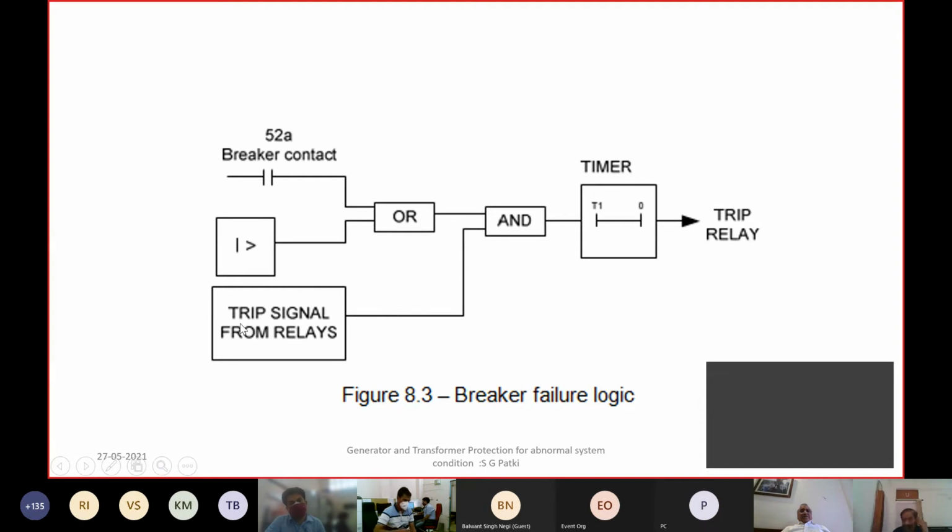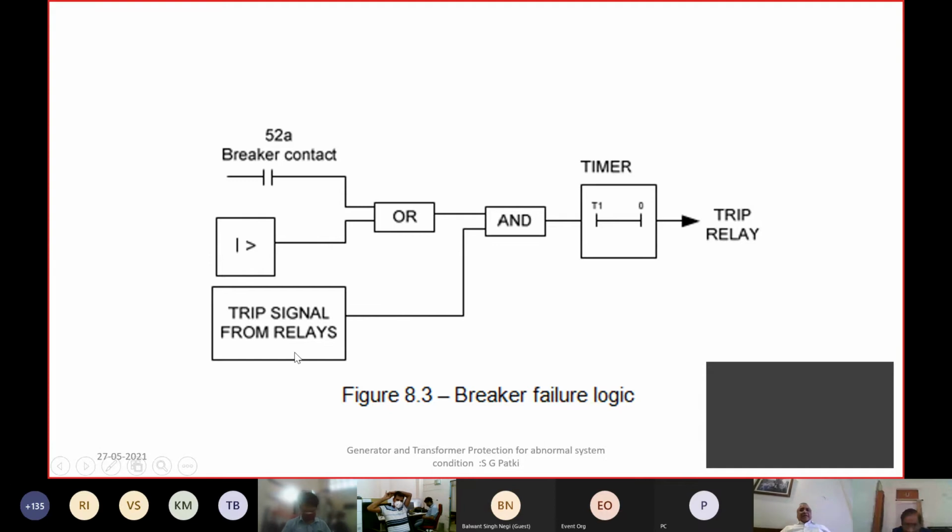Now, while this is good as far as the isolation of the fault is concerned, it can also result in some malfunction, because this overcurrent element remains normally in the operated mode, either on the load current itself or during the system disturbance condition.